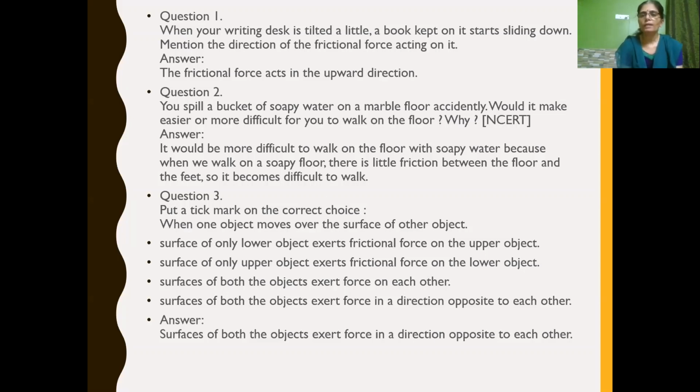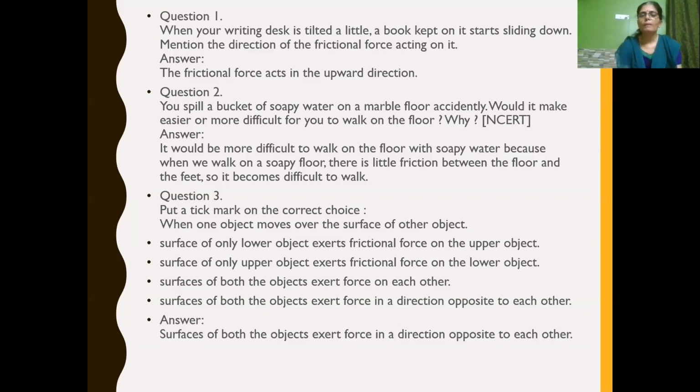As we know, frictional force always acts in the opposite direction of the motion of an object. Here the object is a book, and it moves downward, sliding down. So what is the direction of the frictional force? It acts upward, opposite to the motion of the object, isn't it? So in this situation, the frictional force acts in the upward direction.